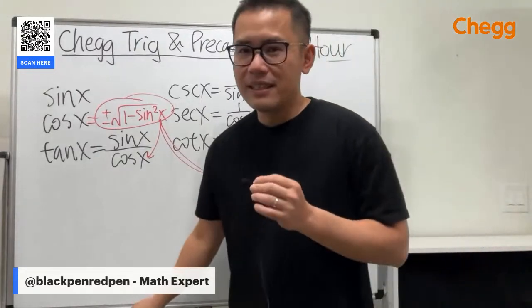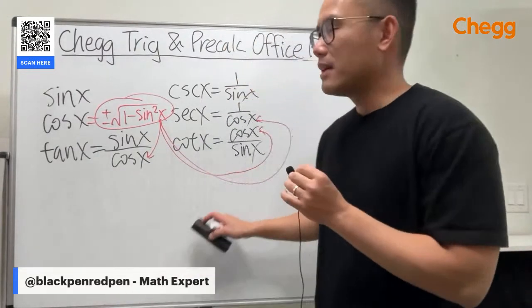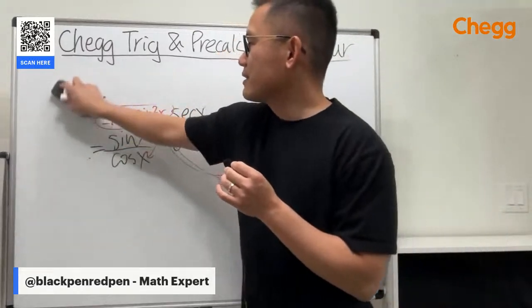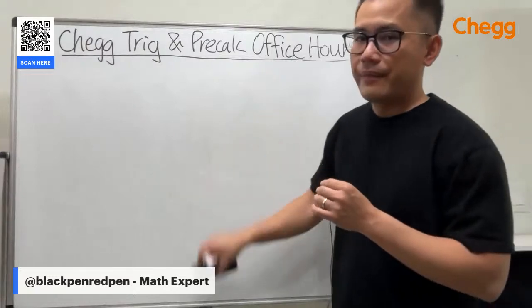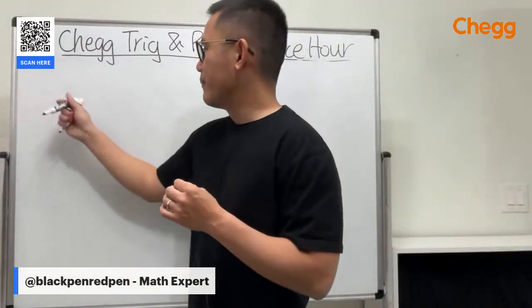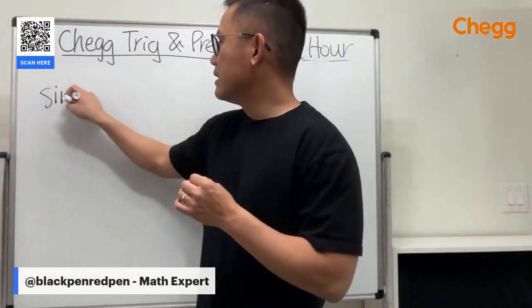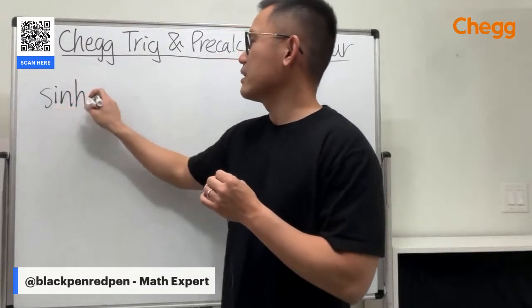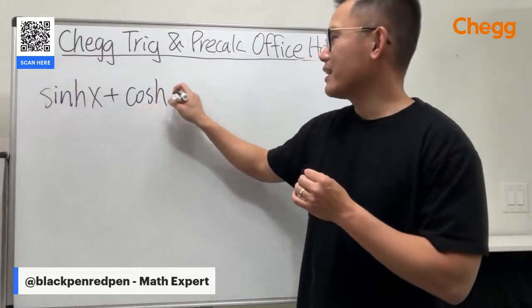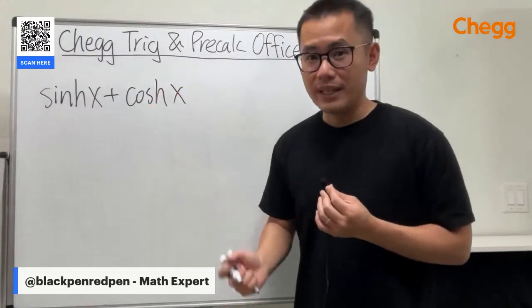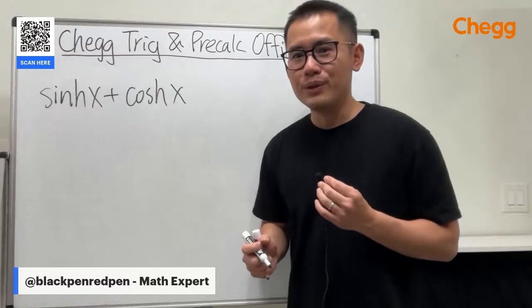Yes, there's a fun fact. Sine x plus cosine x is not e to the x, but look right here: if you add hyperbolic sine of x with hyperbolic cosine of x, you get a very nice result. It's just equal to e to the x.